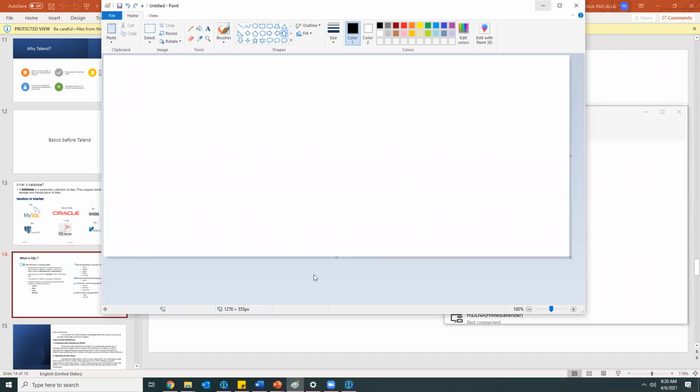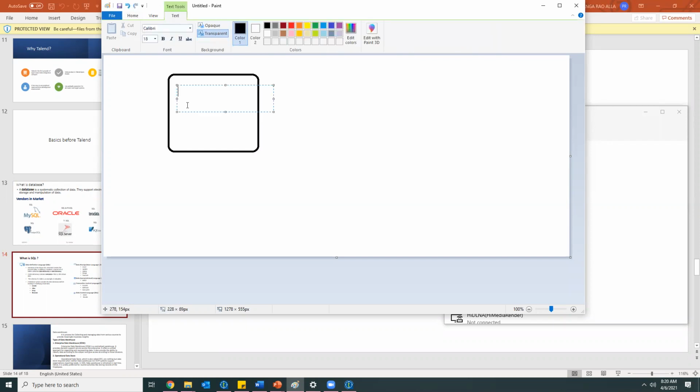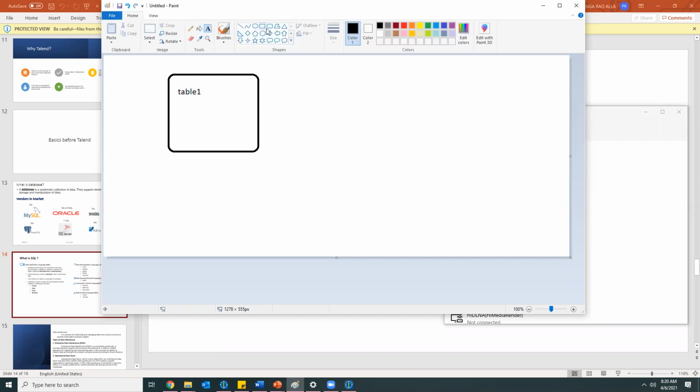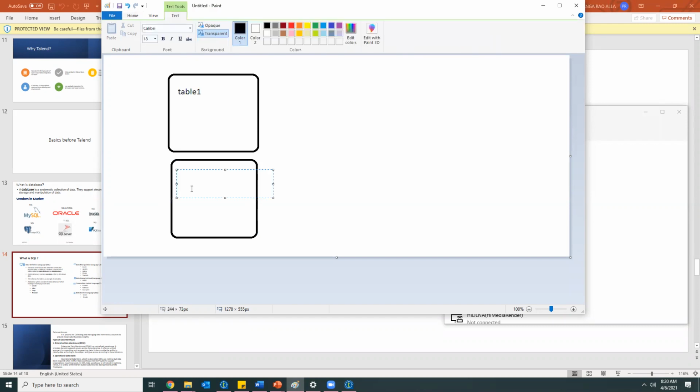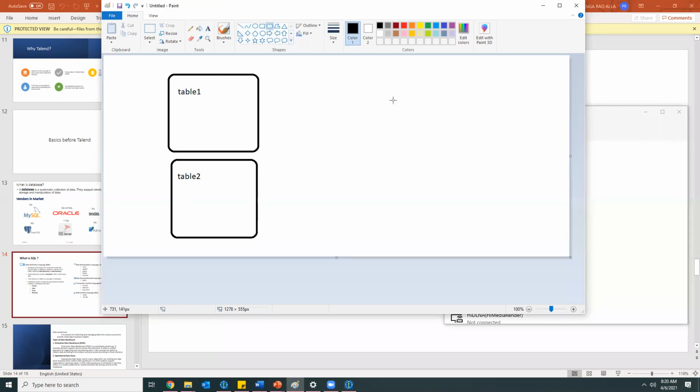So here I have table one, and here I have table two, and finally I have the target table here, table three.